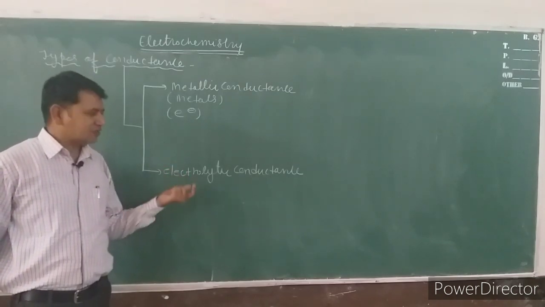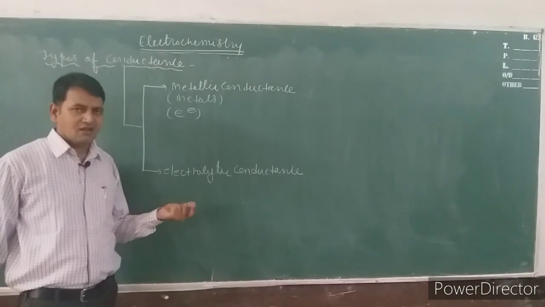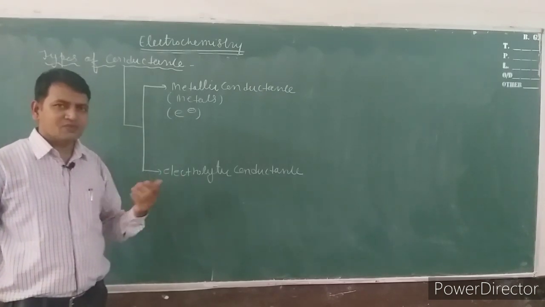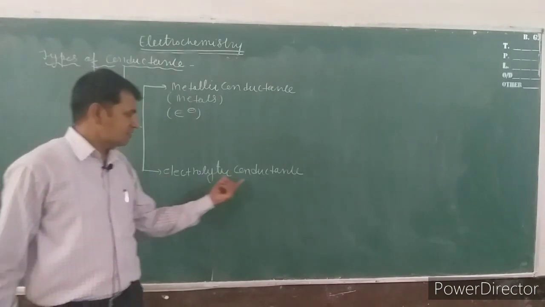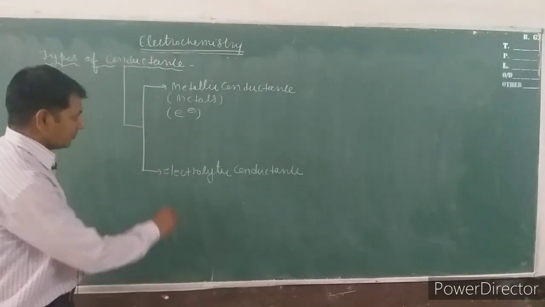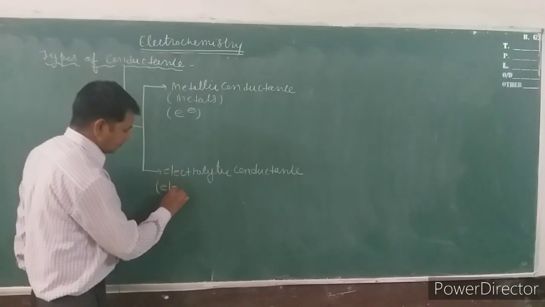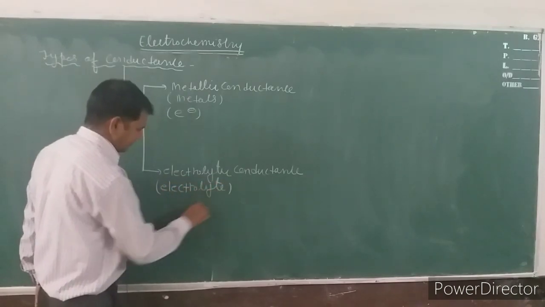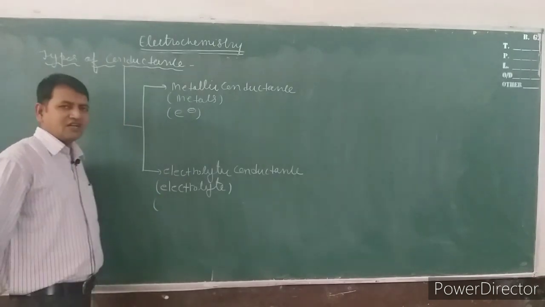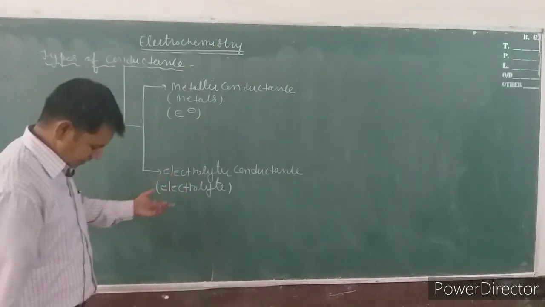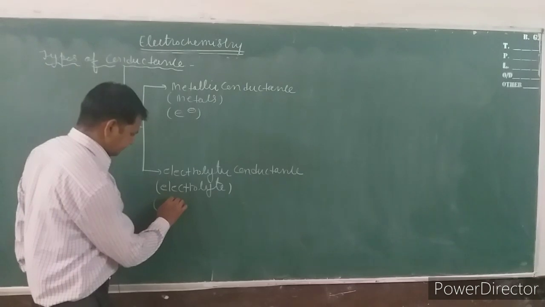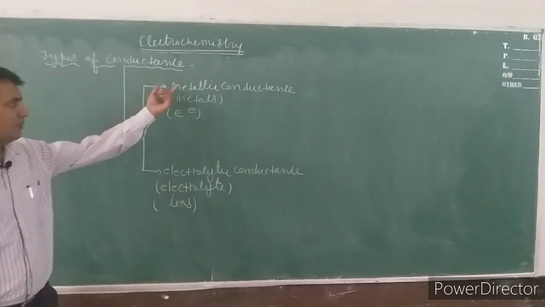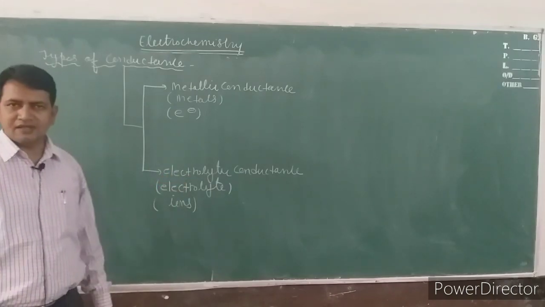When an electrolyte passes current either in aqueous solution or in its molten state, that is known as electrolytic conductance. So it belongs to electrolytes, and the charge carrier in the electrolyte is ions. This is the basic concept of metallic conductance and electrolytic conductance.